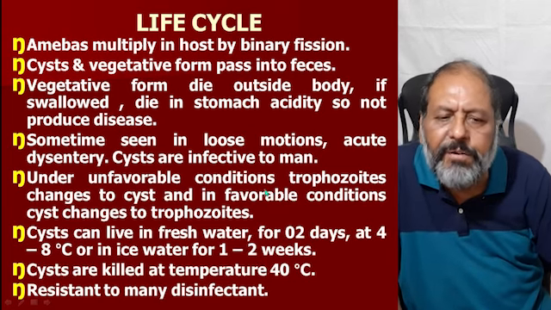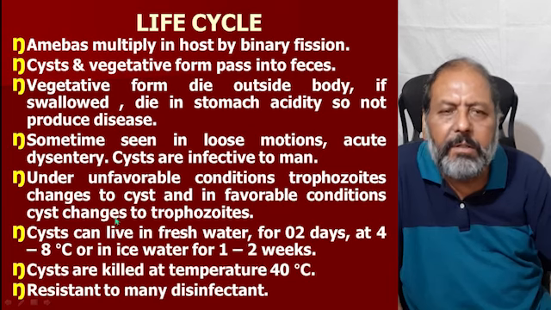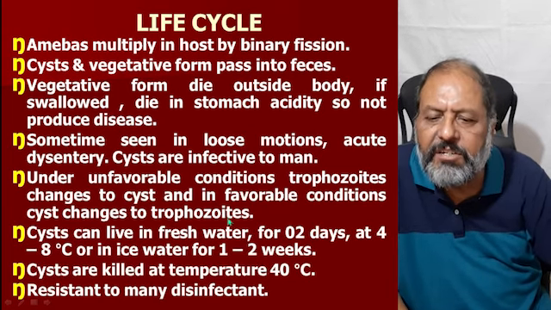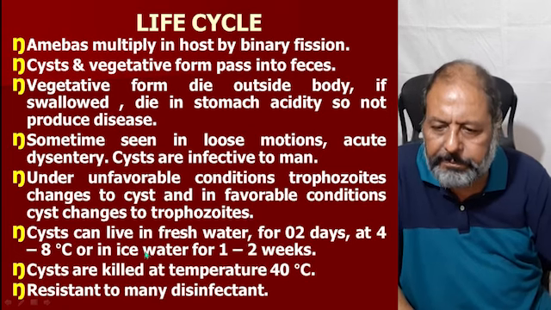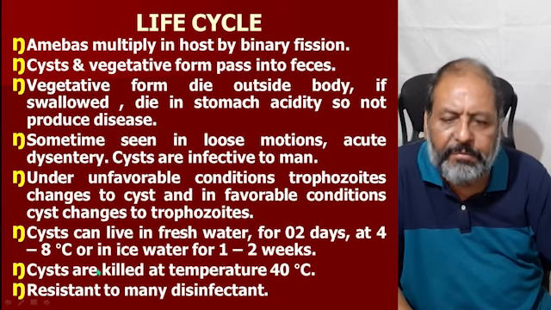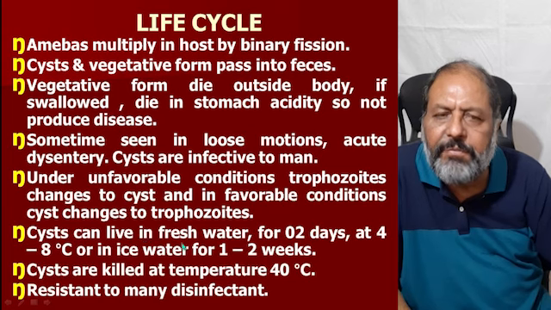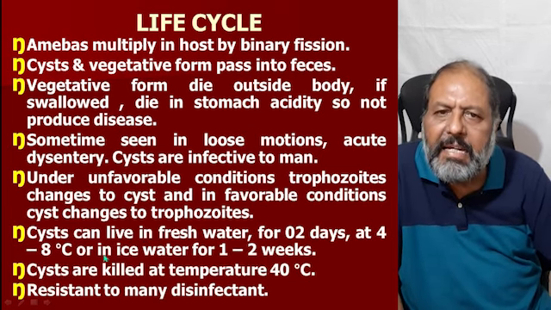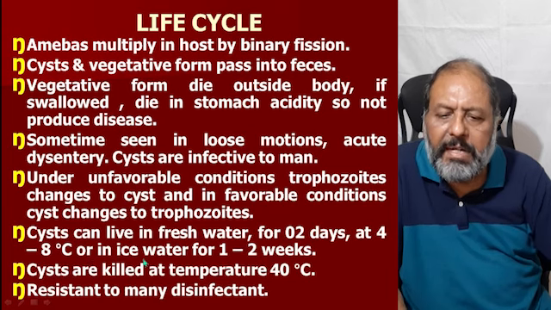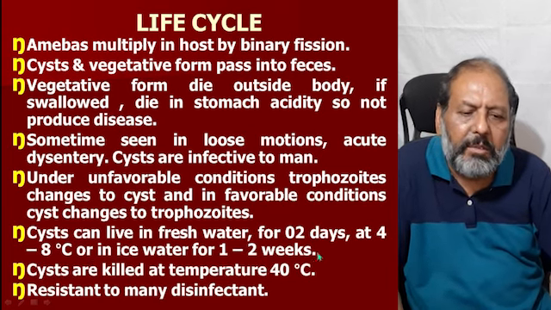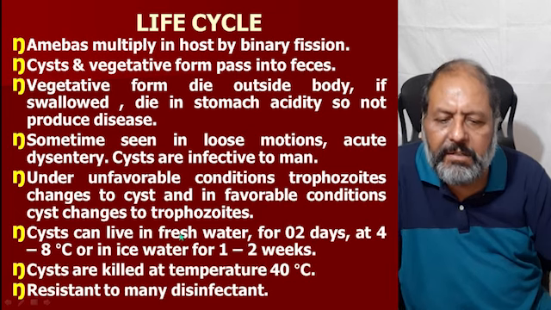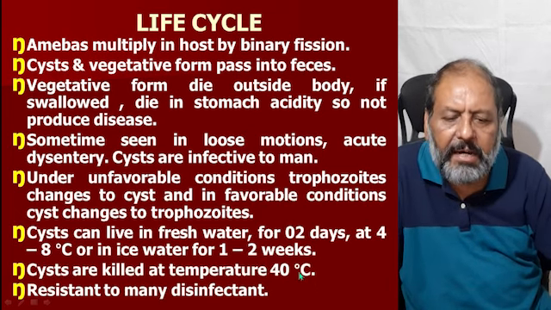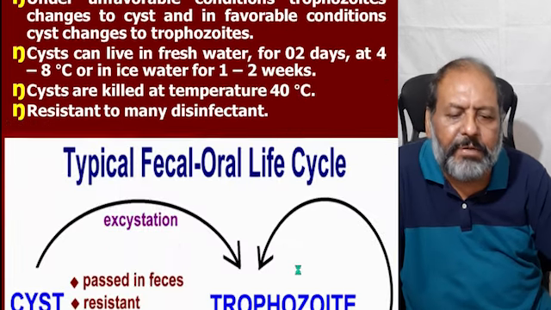Under unfavorable conditions, trophozoites change to the cyst, and in favorable conditions, the cyst changes to trophozoites. A cyst can live in fresh water for 2 days at 4 to 8 degrees centigrade, or in ice water for 1 to 2 weeks. Cysts are killed at a temperature of 40 degrees centigrade, and they are resistant to many disinfectants.